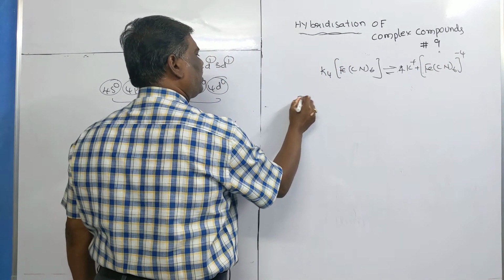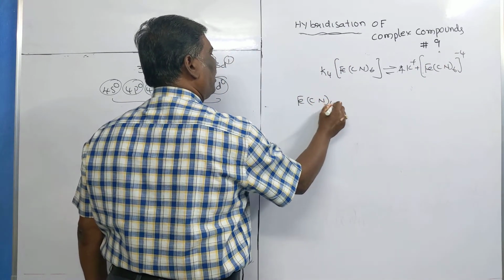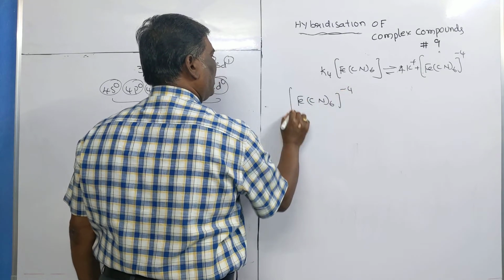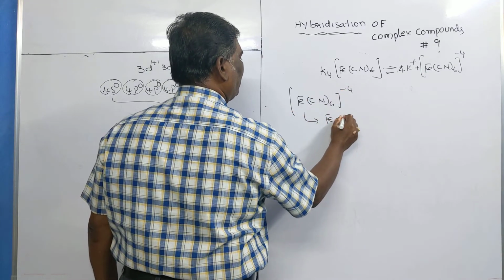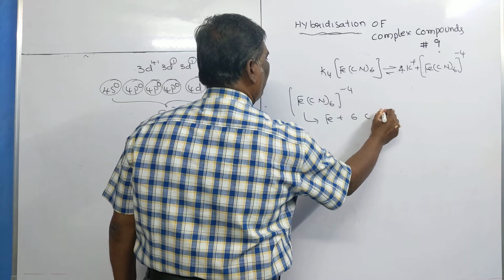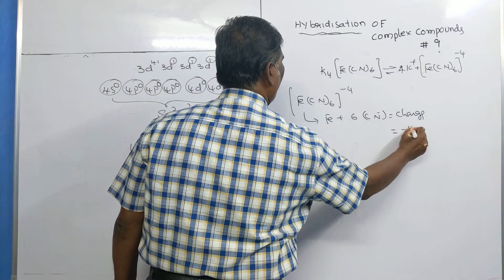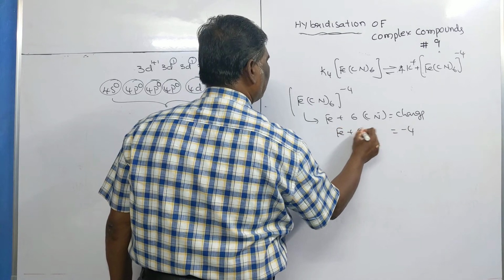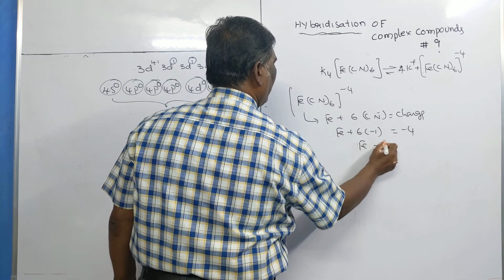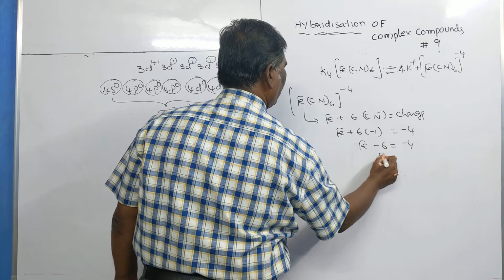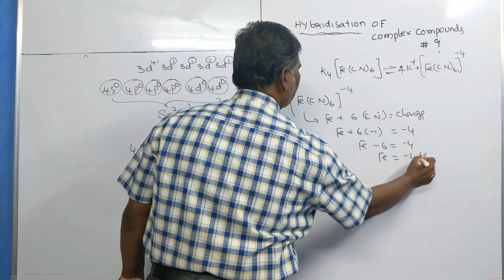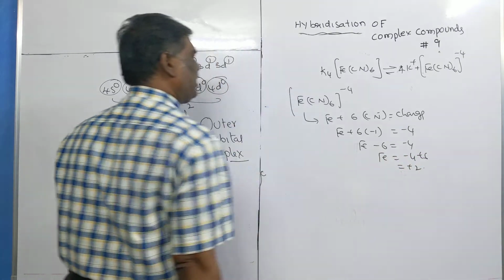Now I take the ferrocyanide complex. On calculation, iron oxidation state: iron plus 6 cyanide is equal to the charge. The charge is -4. Iron plus 6 into -1. So iron oxidation state I am getting is +2, very clear.